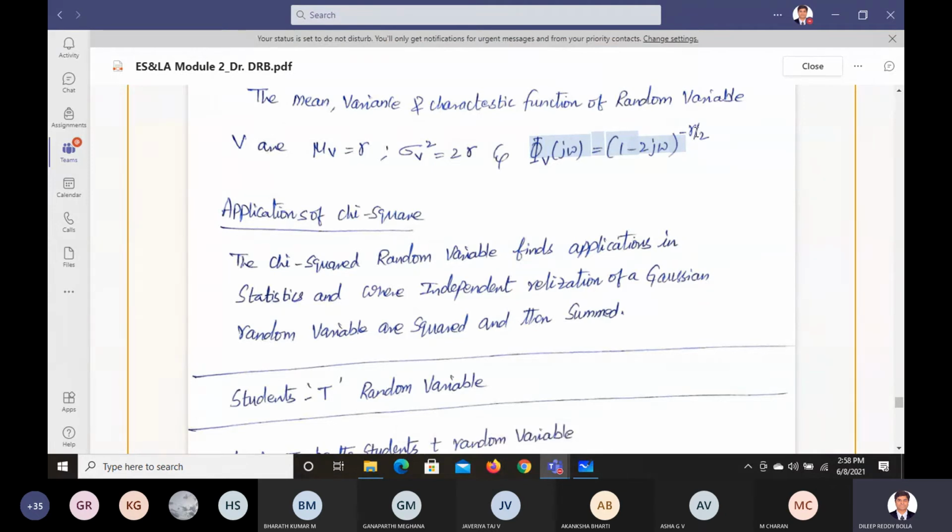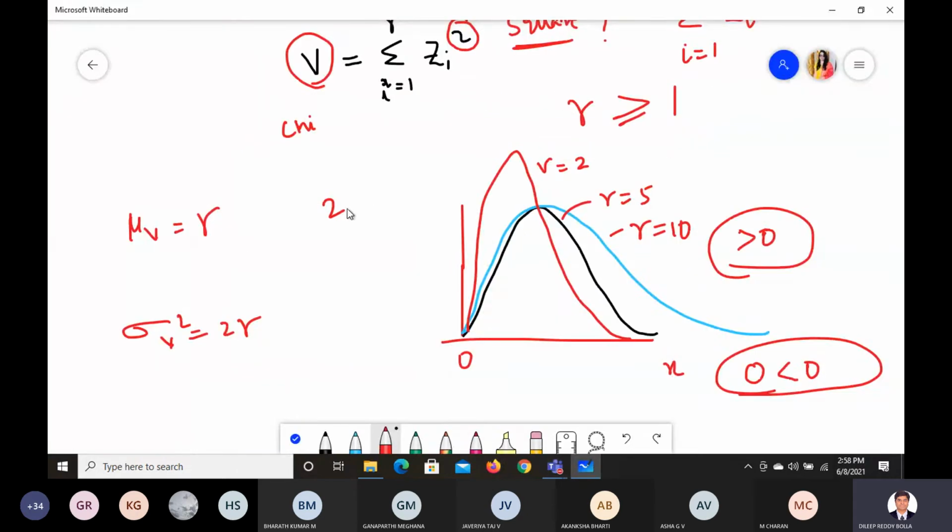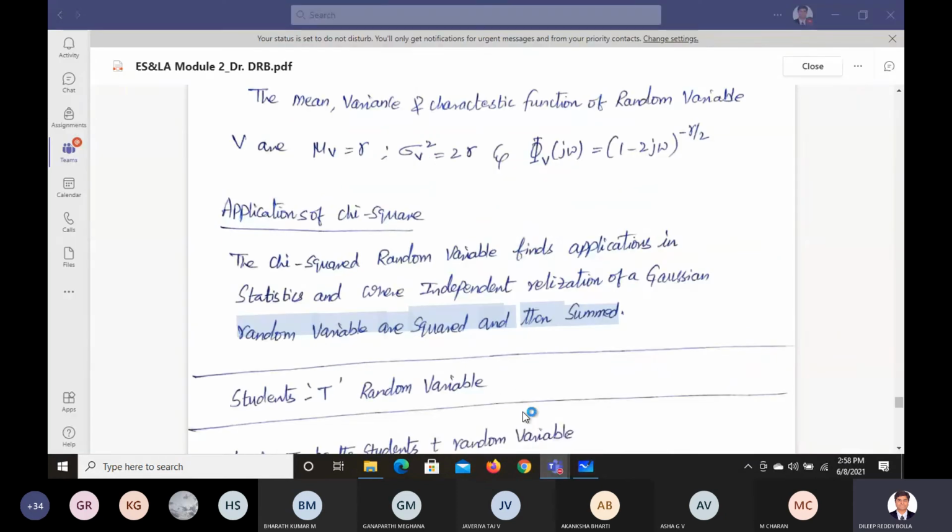We'll see that much more clearly and in detail in the next class. As of now I am just giving you the brief overview of the applications. If you see this chi-square test, this chi-square random variable will find applications in statistics, where we have independent realizations of Gaussian random variables that are squared and summed. So wherever we are trying to square or sum up random variables, we use this chi-square test. We'll see this much more clearly in the next class.